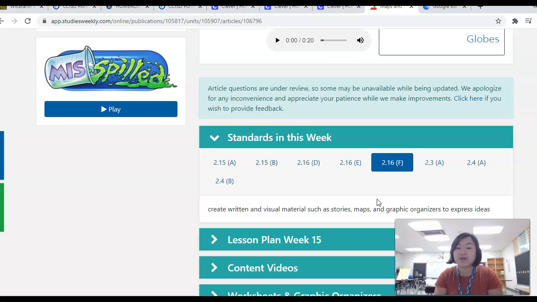2.16f, create written and visual materials such as maps. You might have to make a map this week through your OneNote or a Schoology assignment. However, you will not have that assignment today, but that is going to be something we are going to be doing this week.